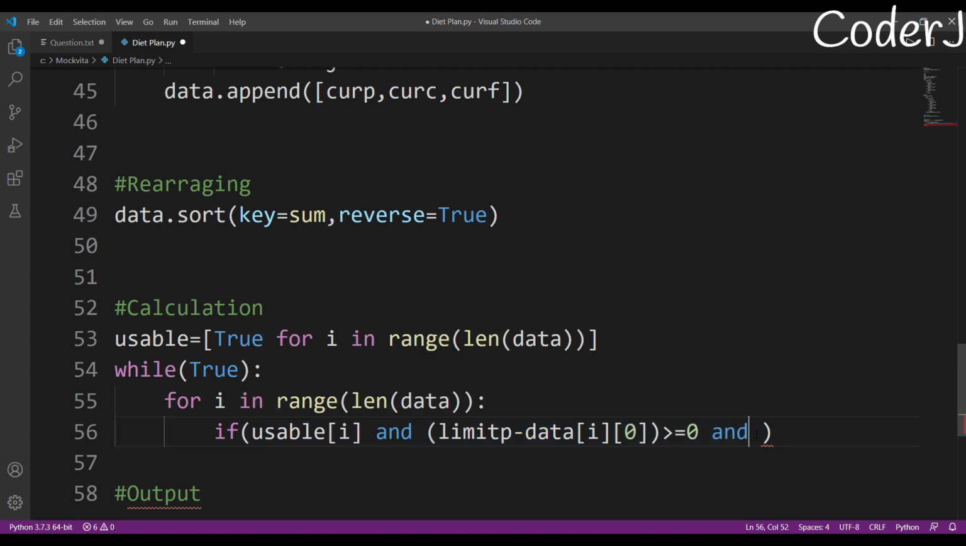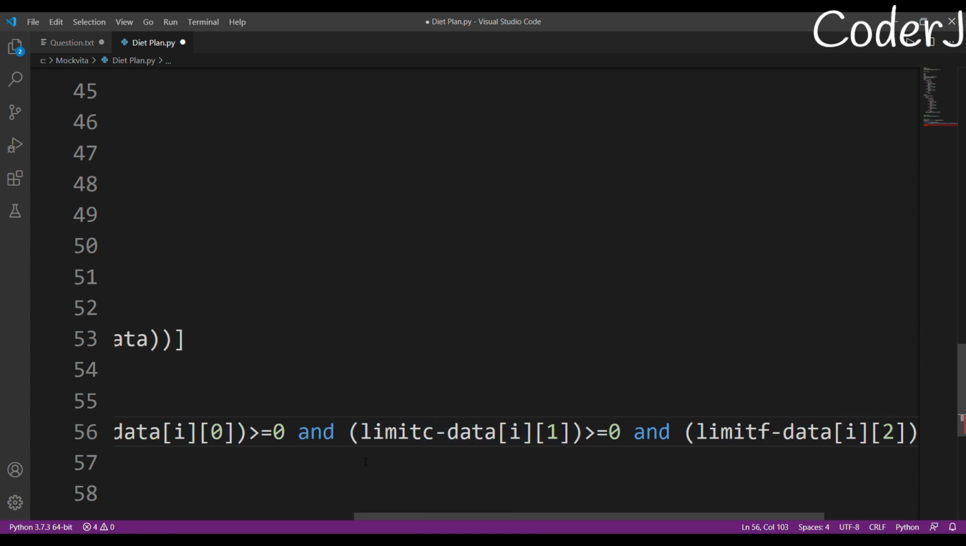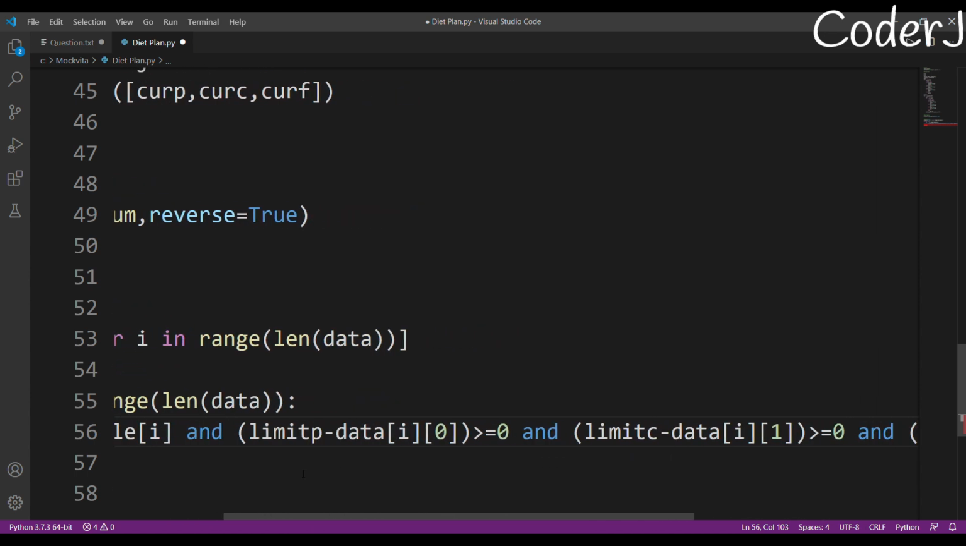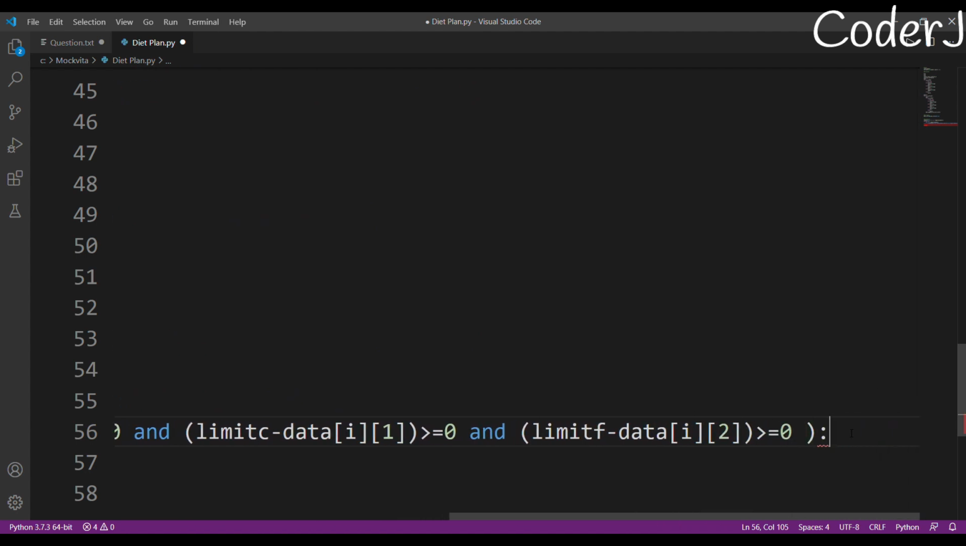I'll do the same things for my carbs, my fats. I'll just change my condition limit c minus data I 1, because the first will denote carbs, and the second will denote fats. So this and this. I hope you're getting what I'm trying to do: I'm just checking if I'm exceeding a limit or not.